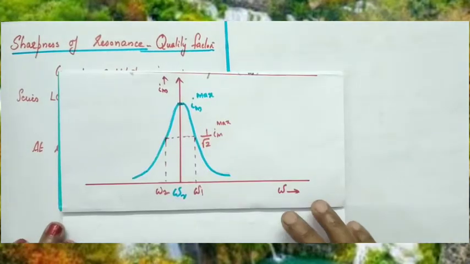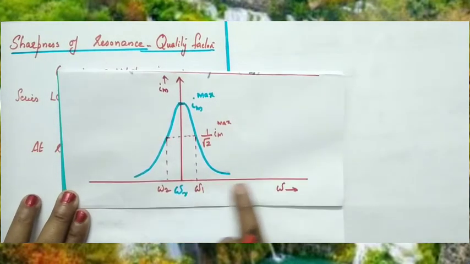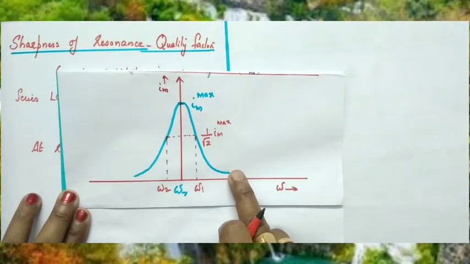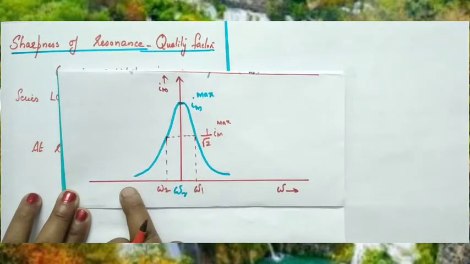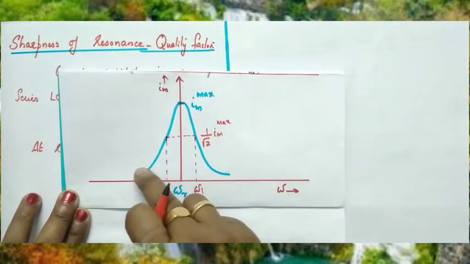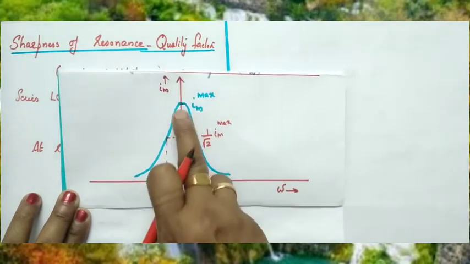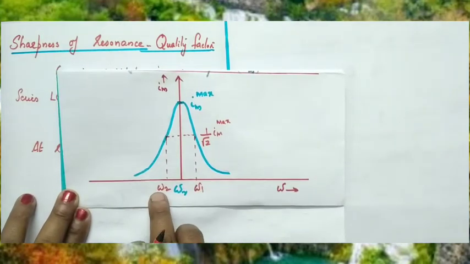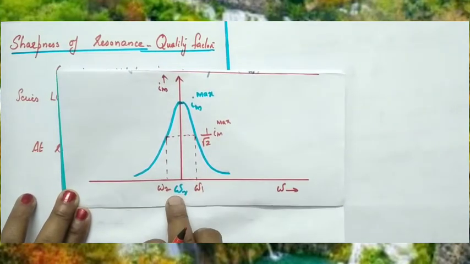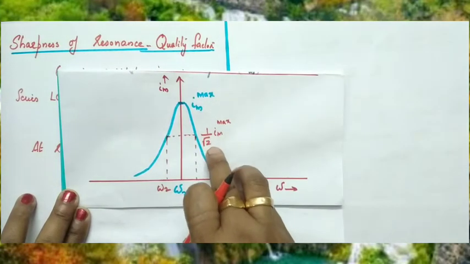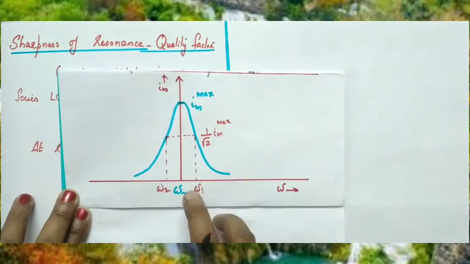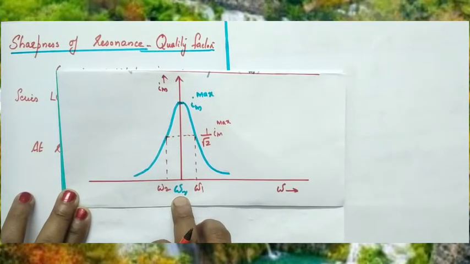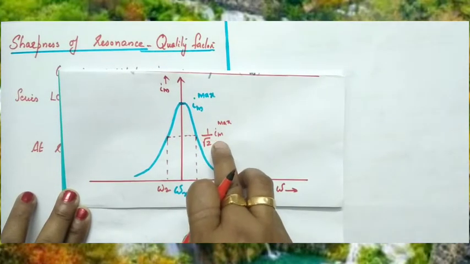Clear? So we know if a graph is plotted with frequency along the x-axis and the current amplitude along the y-axis, this is the shape of the graph. In the last topic we have discussed this. At resonant frequency, what happens to current? Current is maximum. Suppose we choose two frequencies omega 1 and omega 2 on either side of the resonant frequency, so that here the current is 1 by root 2 times Im max. This is an assumption.